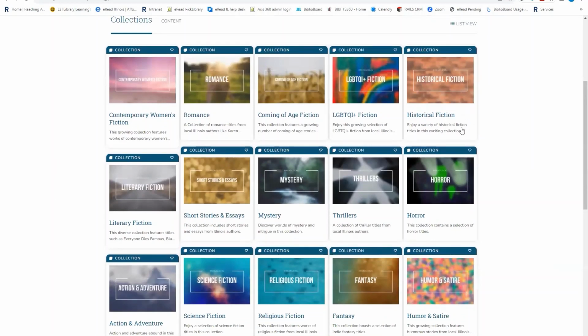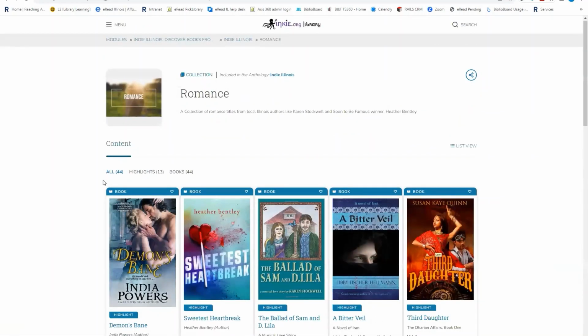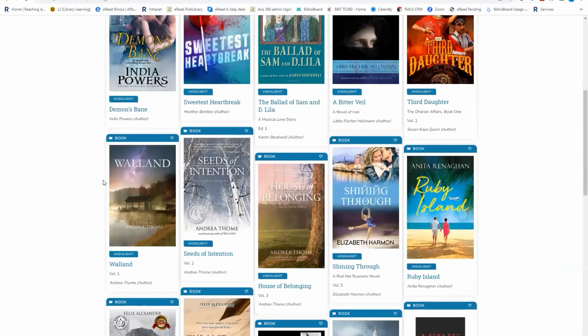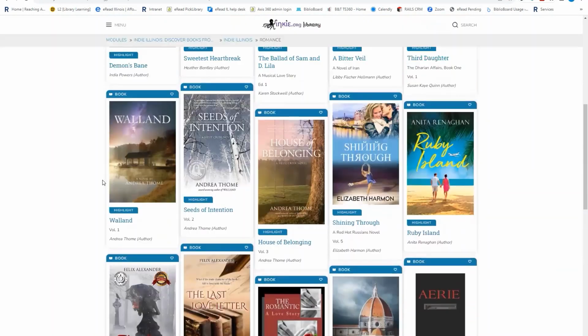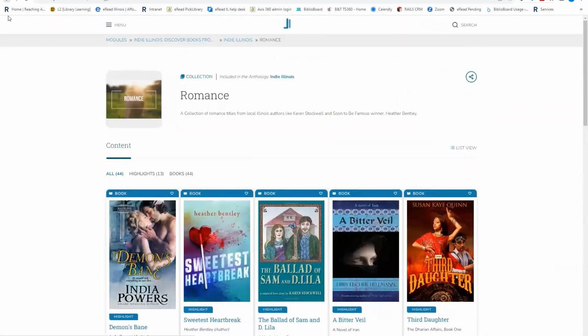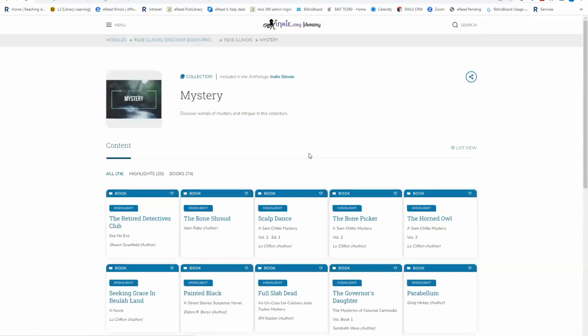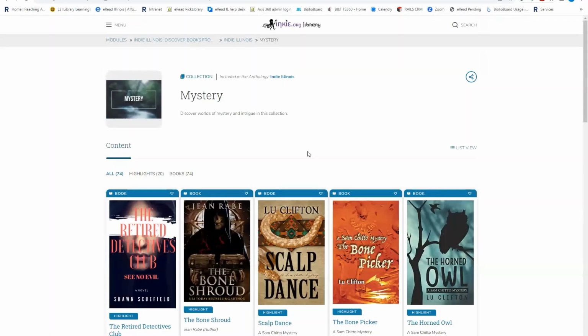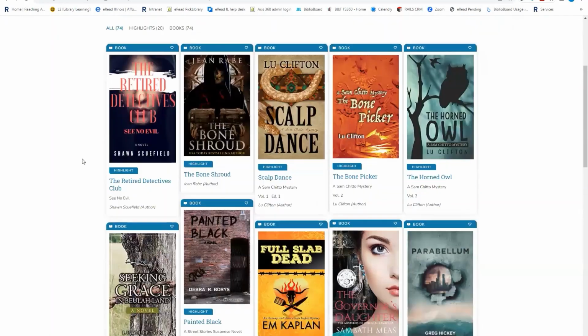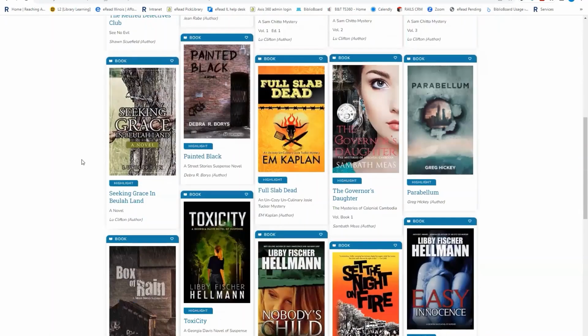So these are all the different genres that are represented. And within each of these, you're going to find ebooks, again, self-published ebooks by Illinois authors. There is a lot of content that you can read. I'm going to select something from, I think, mystery. So click on mystery. Again, you can see all the things that are available.